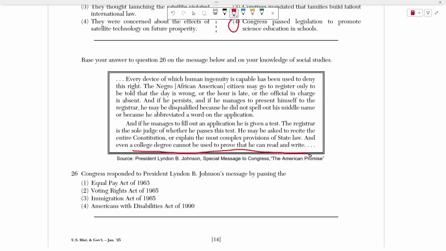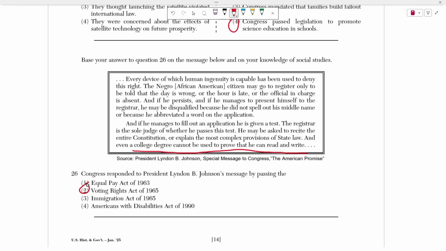So number 26 asks, Congress responded to Lyndon B. Johnson's message primarily by passing the Voting Rights Act in 1965. The president is saying how terrible the state of equality is, specifically when it comes to voting rights. What is Congress going to do? It's going to pass an act that makes voting more equitable across the entire nation, right? It's going to say that states and state governments can do absolutely nothing about limiting anyone's ability to vote.